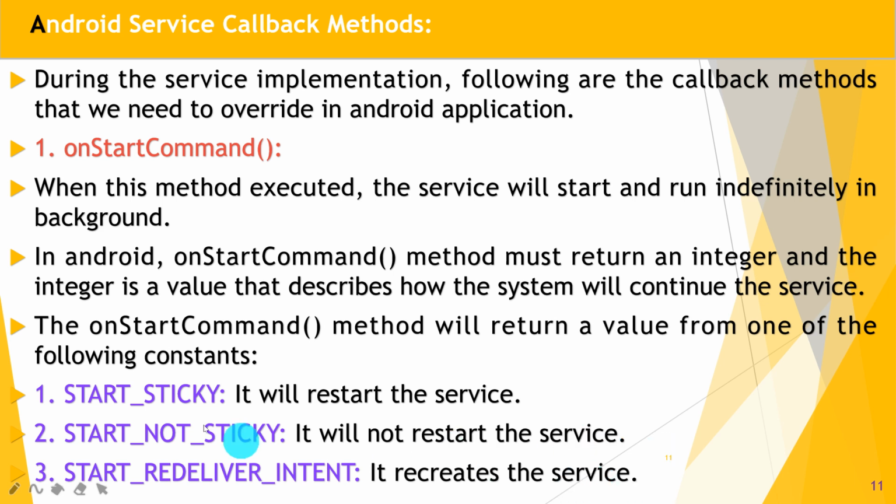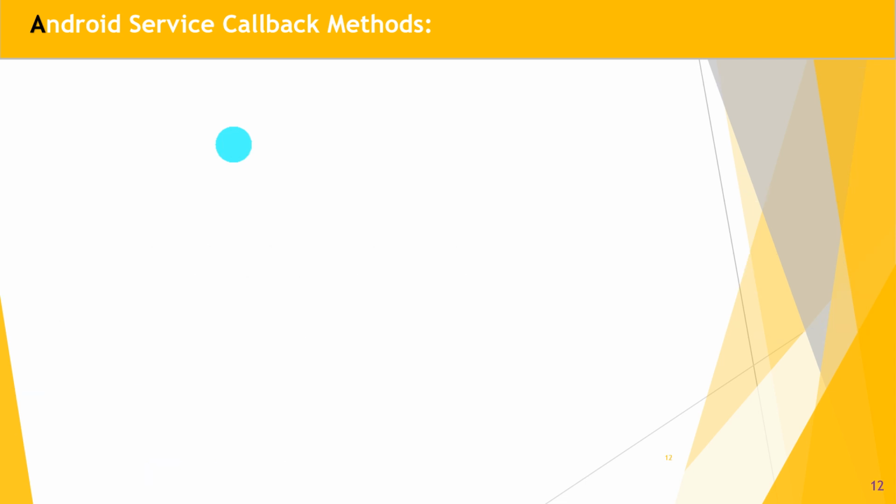These are the three constants which we have to return by the onStartCommand method. Great guys, hope you understand this. So this is the first method, onStartCommand in the Android Service class, which we have to implement or override in our own MyService class.